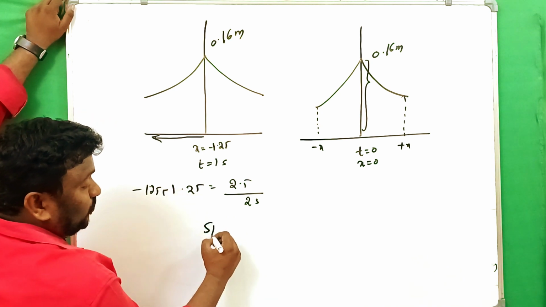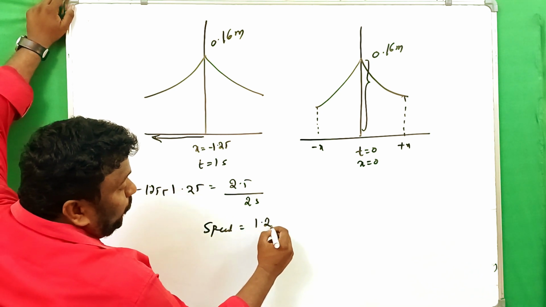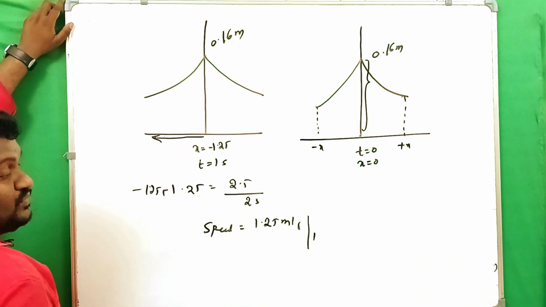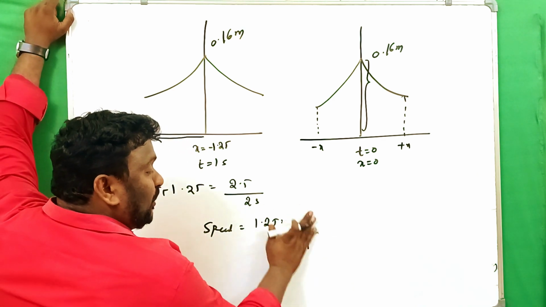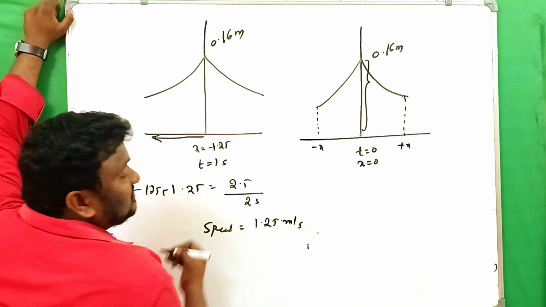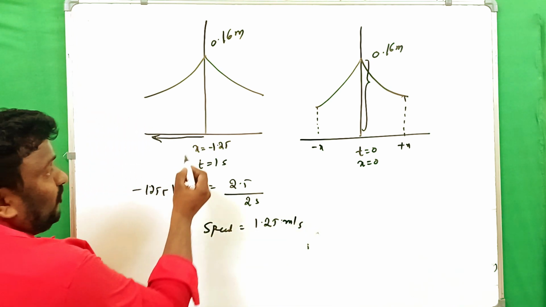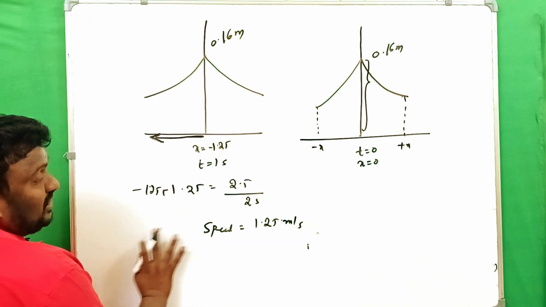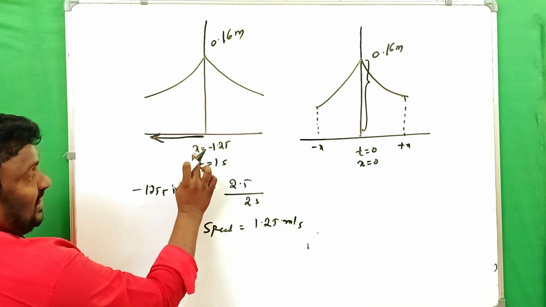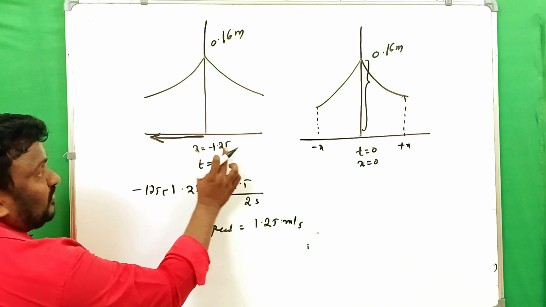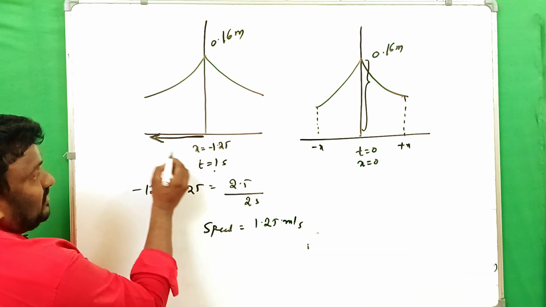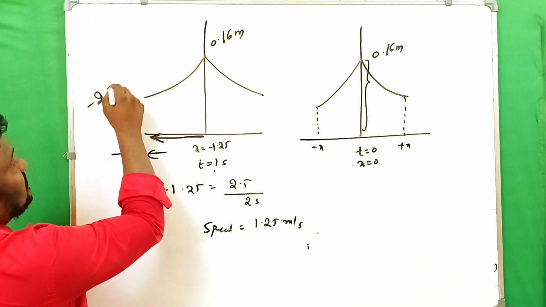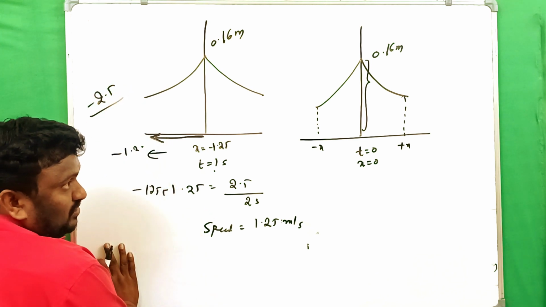Why? Because we take speed equals 1.25 meters for 1 second, or simply 1.25 meters per second. So when the motion is along the negative x-axis only, it is possible. When x is initially minus 1.25, and for the next 1 second another minus 1.25, then you get minus 2.5. Clear?